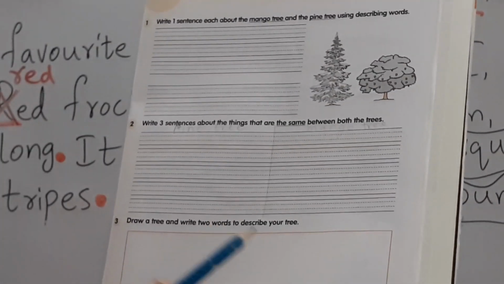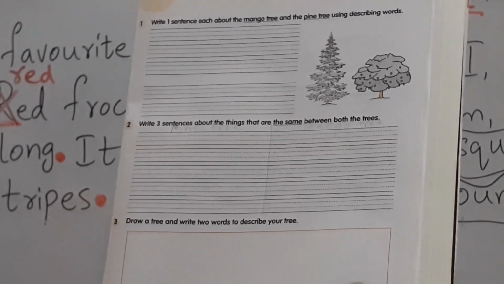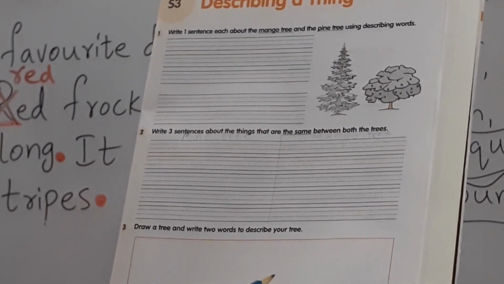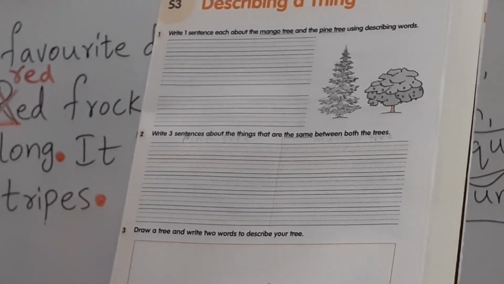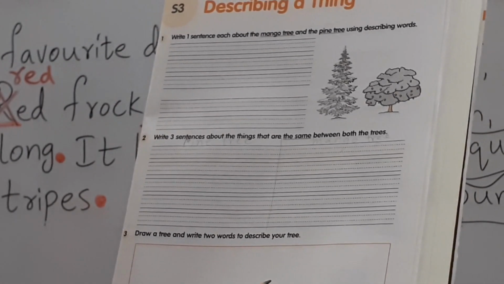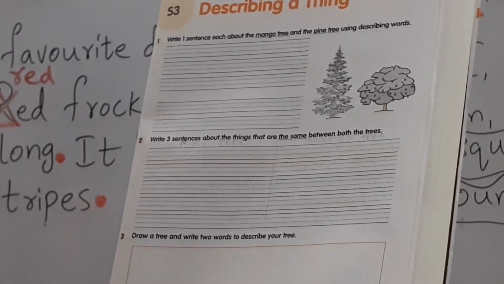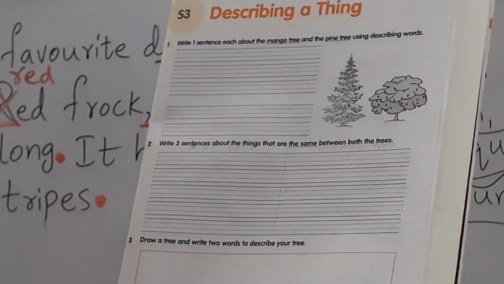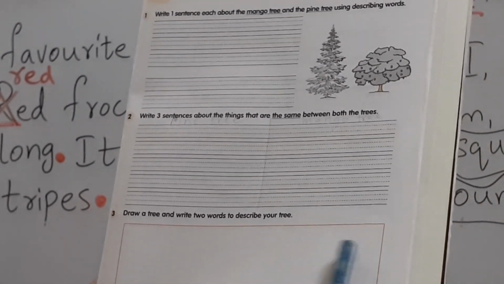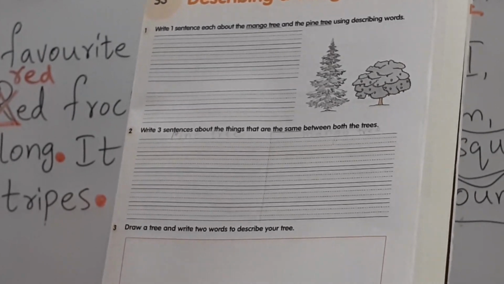Draw it, color it beautifully, and in the box only you describe how the leaves are, round shaped leaves, or the trunk is brown in color, it is very tall, the tree is bushy. You can use any of the describing words, and you have to write the sentences here in the box itself.